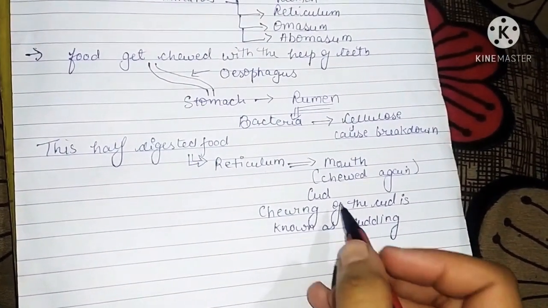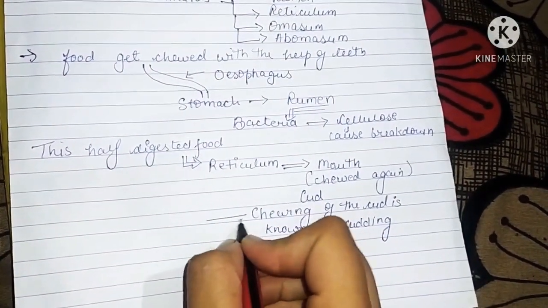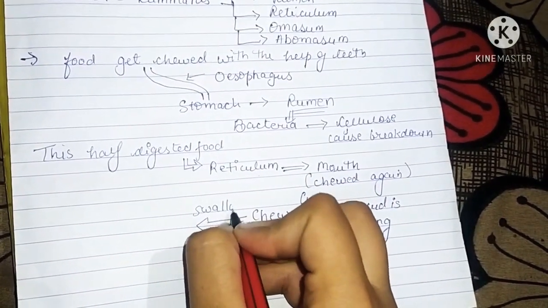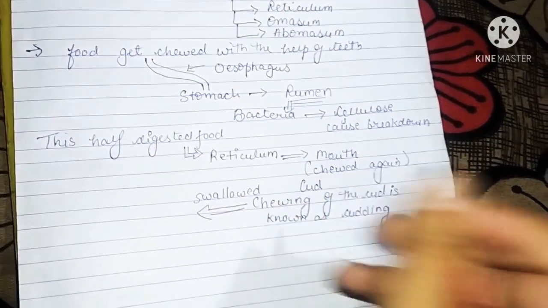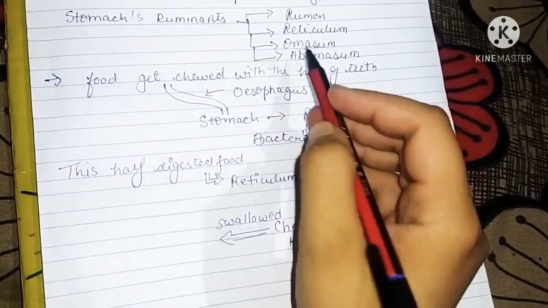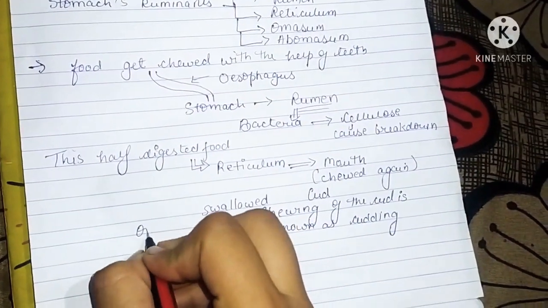Now this cud again gets swallowed, passes through the food pipe and reaches the third chamber of the stomach, that is your omasum.